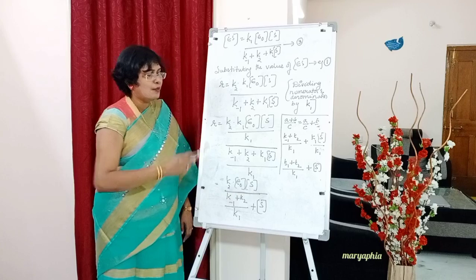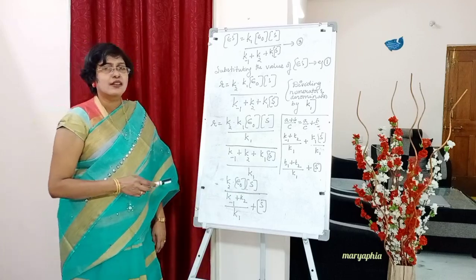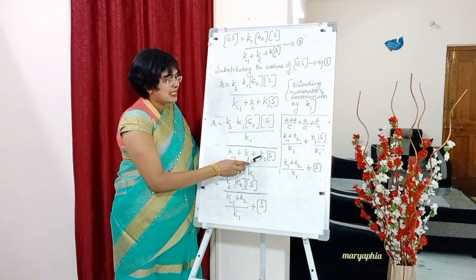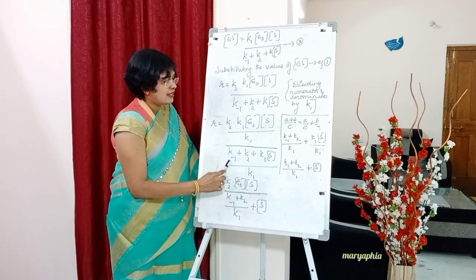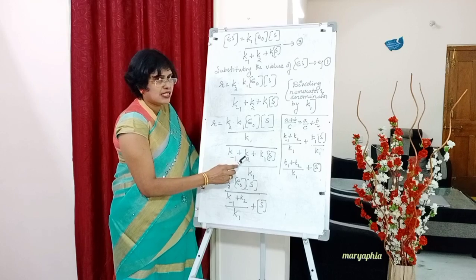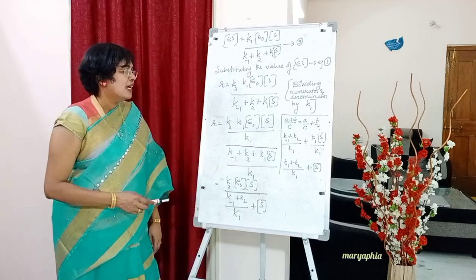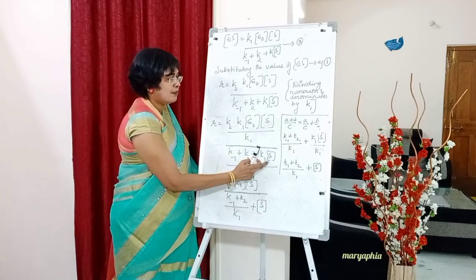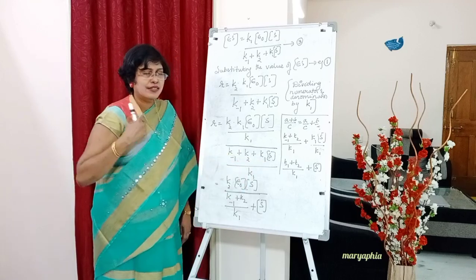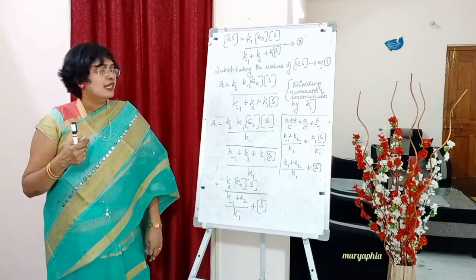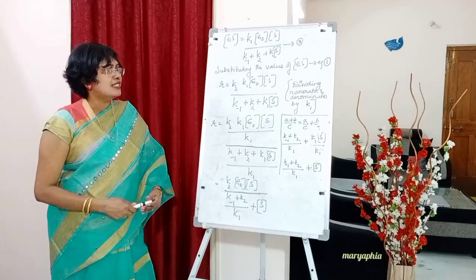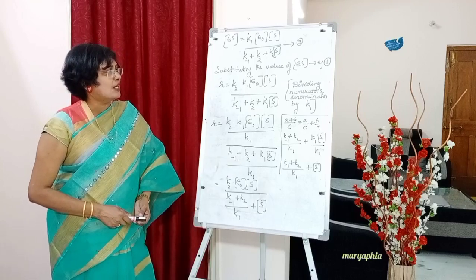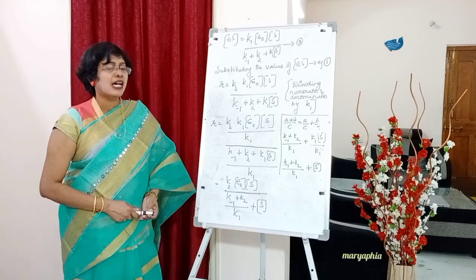Now coming to the denominator, I will just imagine this in the form of A plus B by C. So just try to understand students: K minus 1 plus K2, if we assume it to be A, and K1 into S concentration as B, then this will be A plus B by C, which is equal to how much? A by C plus B by C. Look there in the column I have written A plus B by C is equal to A by C plus B by C.